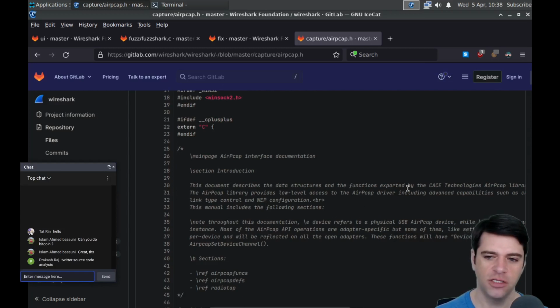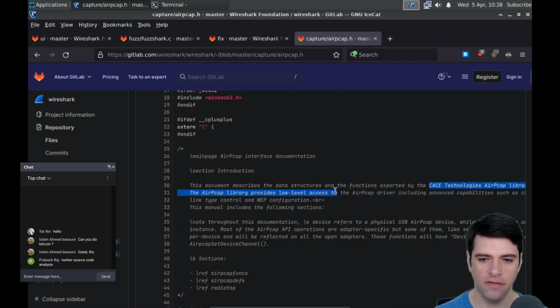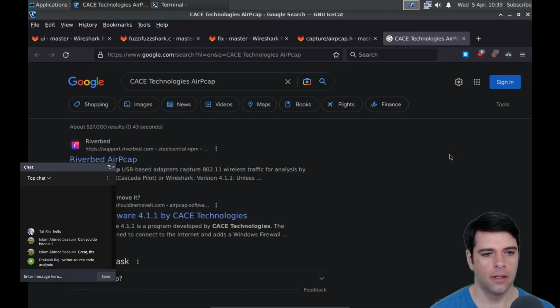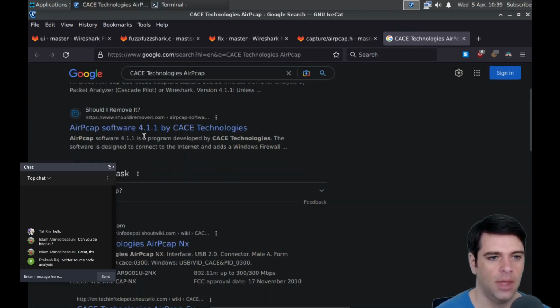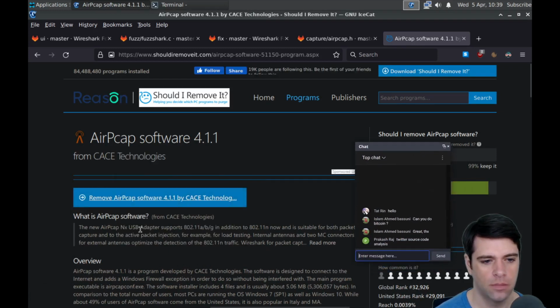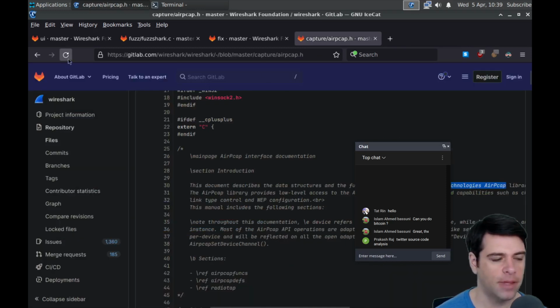Describes the data structures and functions exported by the CACE Technologies AirPCAP library. AirPCAP provides low-level access to the AirPCAP driver. All right, so something, I don't know what CACE is. Let me look this up. AirPCAP software by CACE Technologies. Some USB adapter. It supports Wi-Fi, for both packet capture and active packet injection. All right, so I have some Wi-Fi capture stuff.